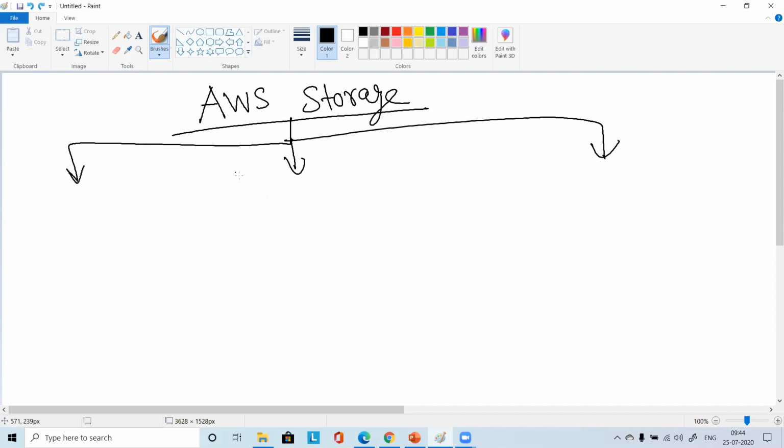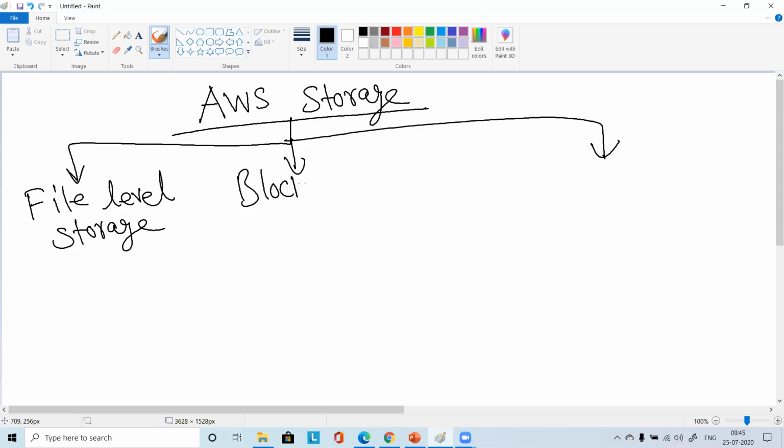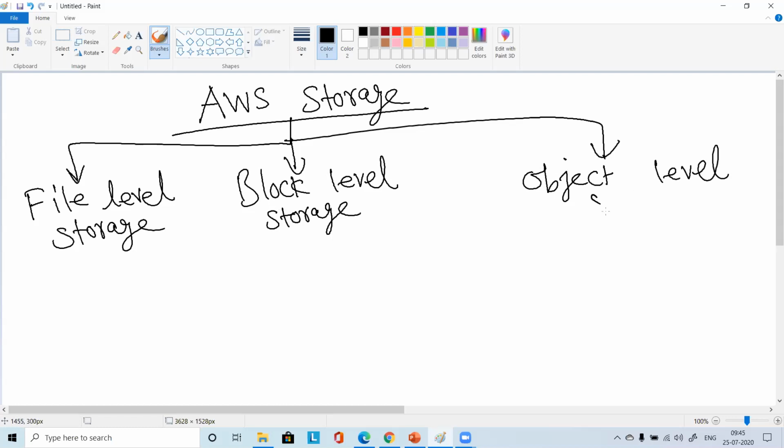I'll say file level storage, and then I'll say volume level or block level storage, and then another one I'll say object level storage.